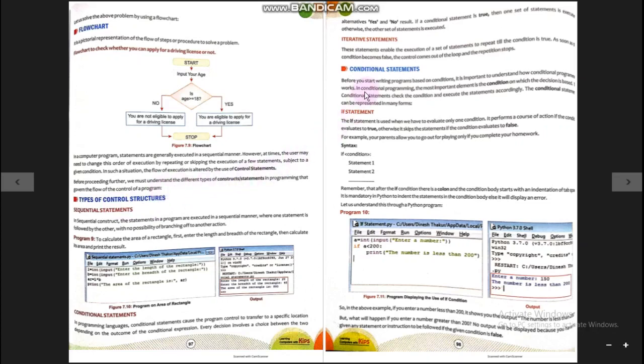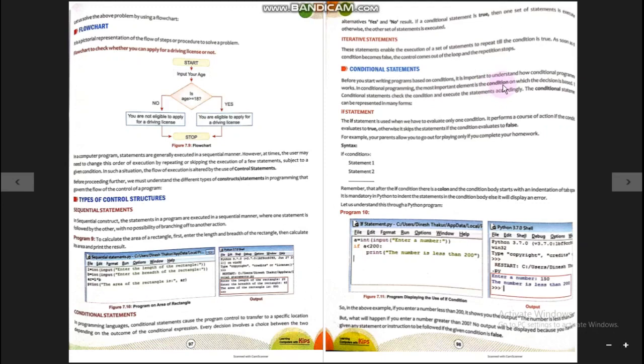Now we are going to understand the conditional statements in a descriptive manner. As I told you earlier, a statement which is executed on the basis of a condition is called a conditional statement. Before you start writing programs based on conditions, it is important to understand how a conditional program works. The most important element is the condition.